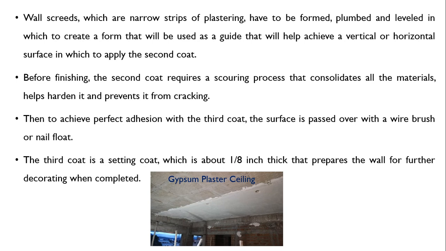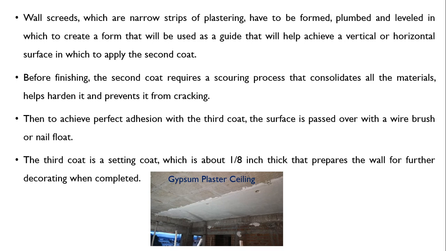So here you can see gypsum plaster is given to the wall surface. In case of gypsum plaster, normally gypsum is used along with the lime for plastering work. This gypsum plaster can be applied directly on the masonry surface in one coat, two coats or three coats also.